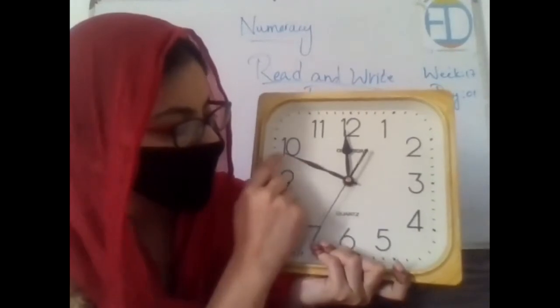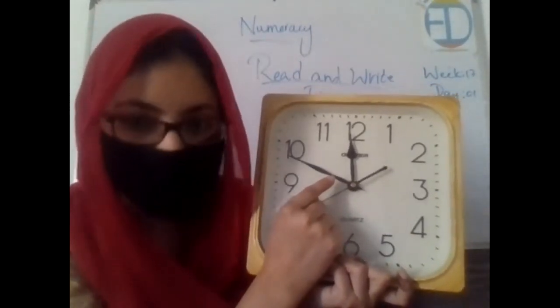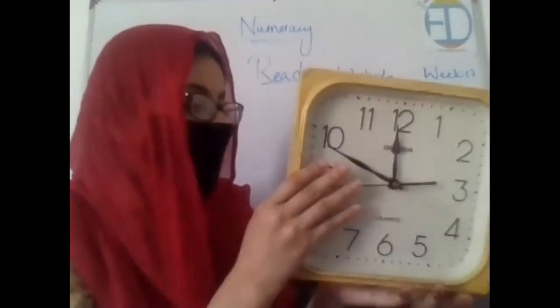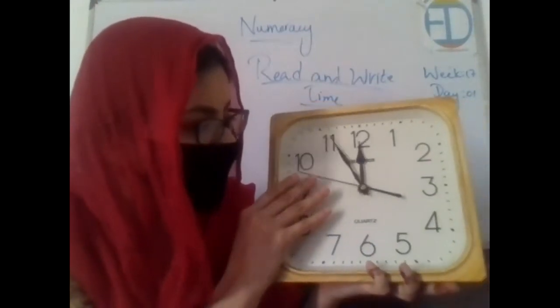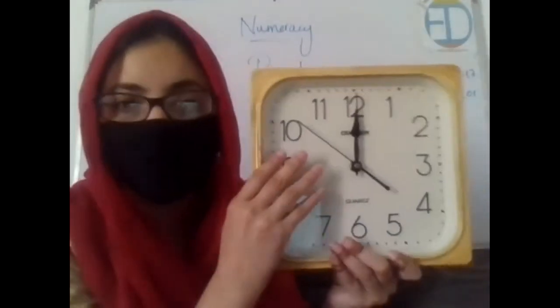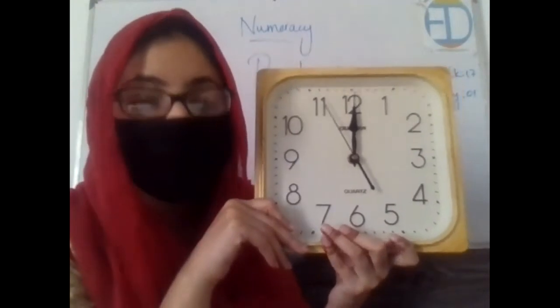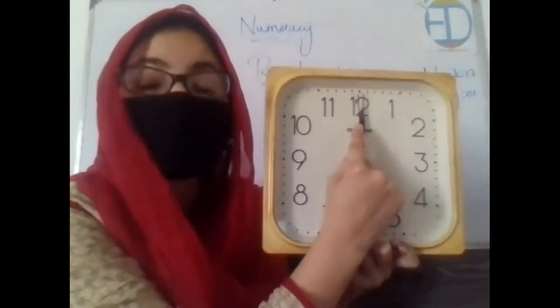And this long fat needle is the minute hand, right? And then we have the slimmest long one, which is the second hand. So in order to show that it's 12 o'clock, the smallest and the longest needles will both be on 12. Now this is 12 o'clock, right? And how did we come to know this? Both of the needles are at 12.